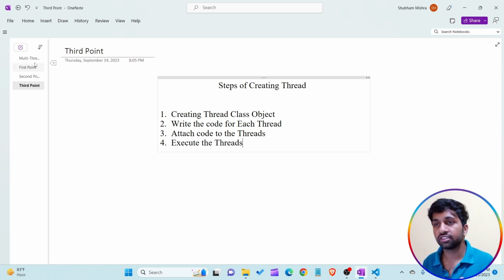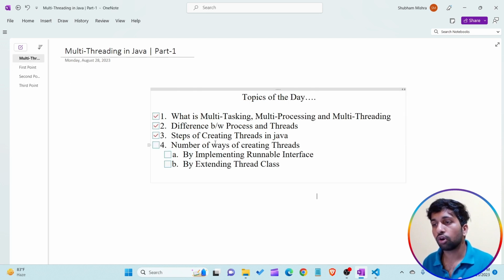So this is all the information about the steps involved in creating threads in Java. Now I want to tell you the number of ways of creating threads in Java. Before that, I want to show you what a thread class is. The first way of creating a multi-threading program is by implementing the Runnable interface. The second is by extending the Thread class.